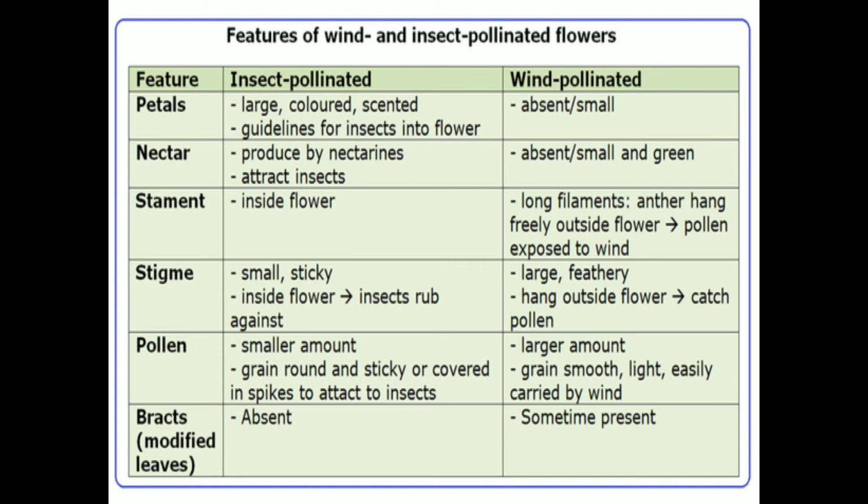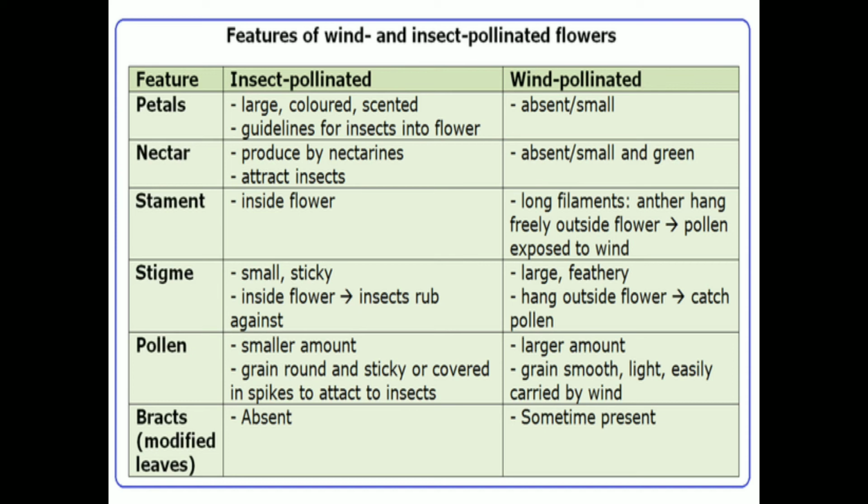So we'll try to differentiate the characteristics of the flowers of biotic and abiotic agents. Features are given here for insect pollinated flowers and wind pollinated flowers. It is all related to the flowers only. In insect pollinated flowers, what will be the flower structure?